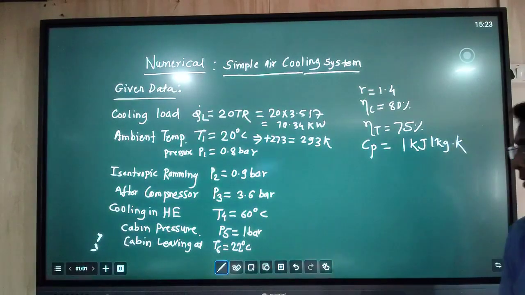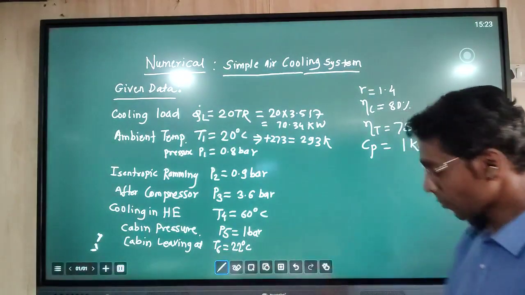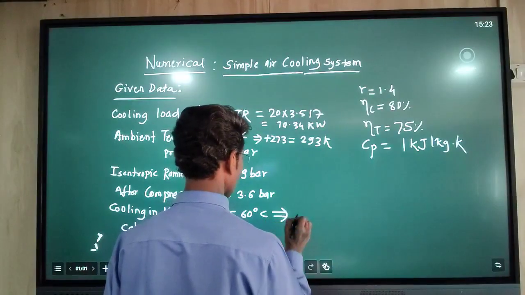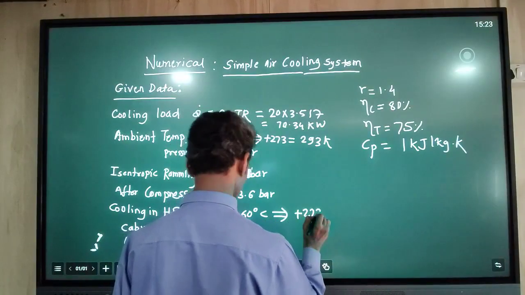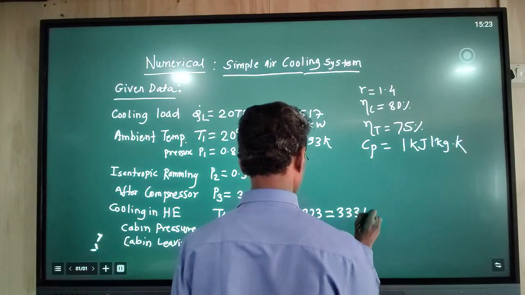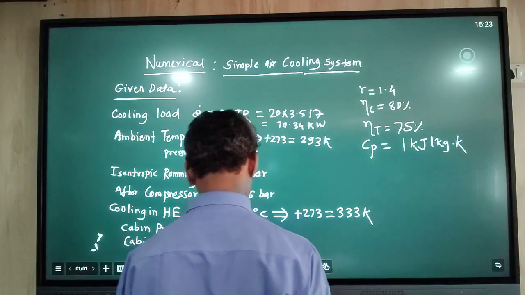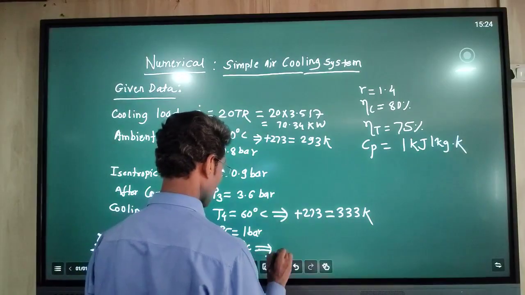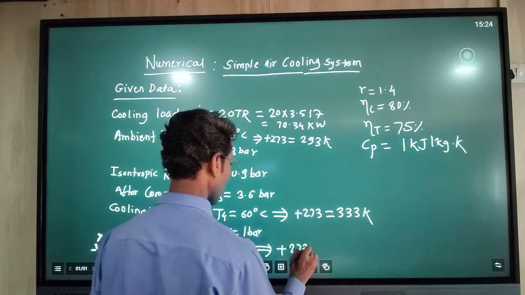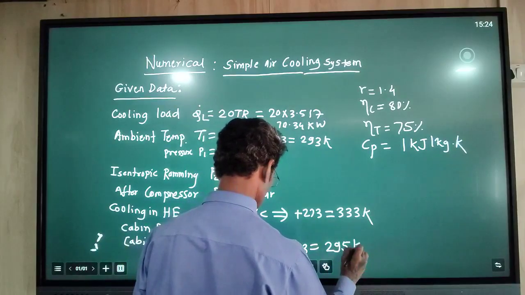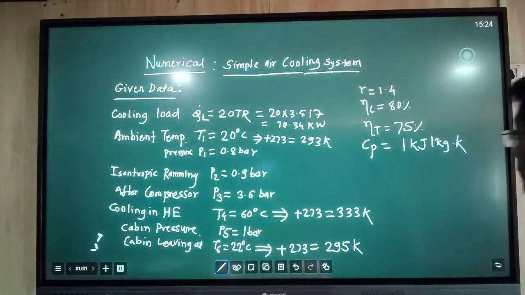Pressure value P1 we have already discussed. The temperature after the cooler we convert to Kelvin, which comes to about 333 Kelvin. And the last one, the cabin temperature in absolute value, comes to 295 Kelvin.